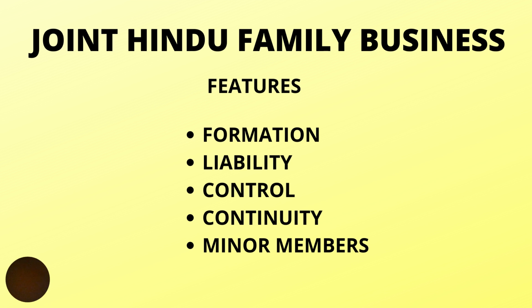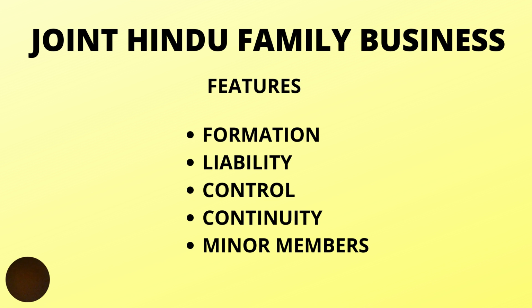Here the formation procedure is that there should be at least 2 members in the family and they should have their ancestral properties inherited. That is the first condition for formation. And any member born in this family will be a member of this business. So these are the 2 conditions for forming this kind of business. There should be at least 2 members in the family who have inherited ancestral properties, and second, anyone by birth can be a member of this business. So that is the procedure for forming this kind of business.